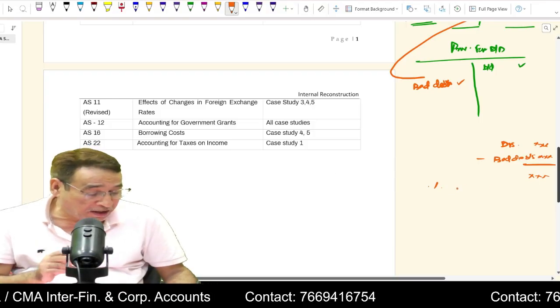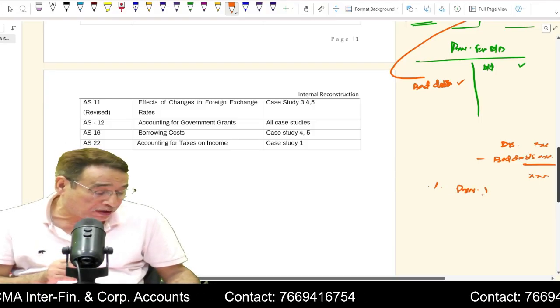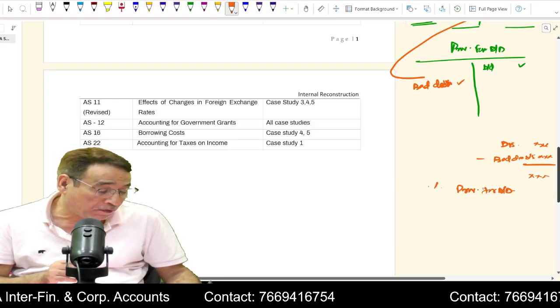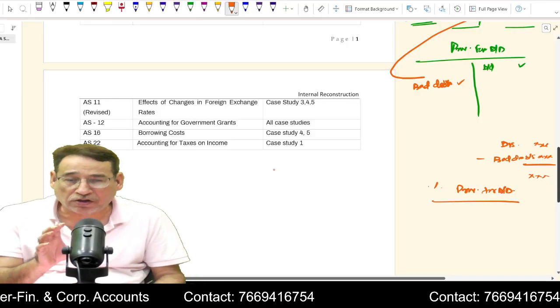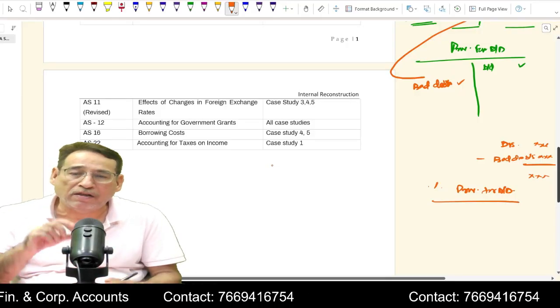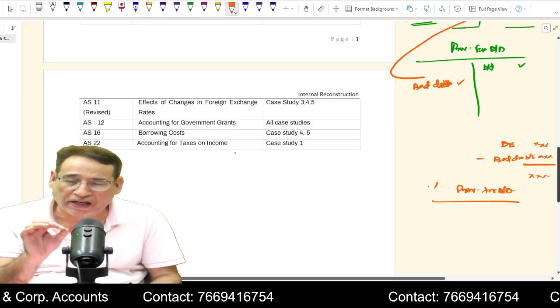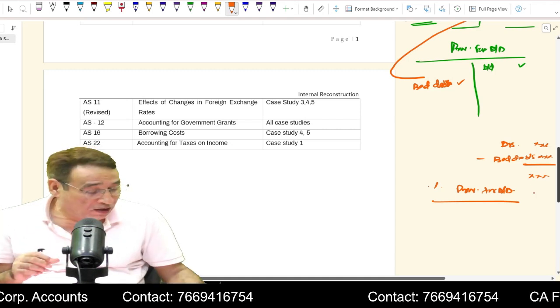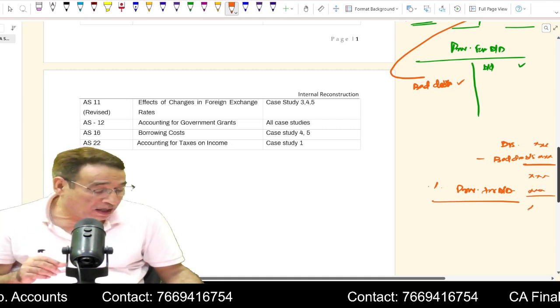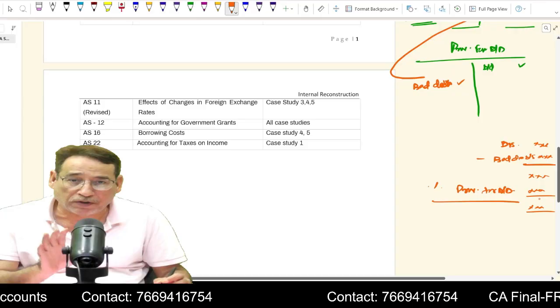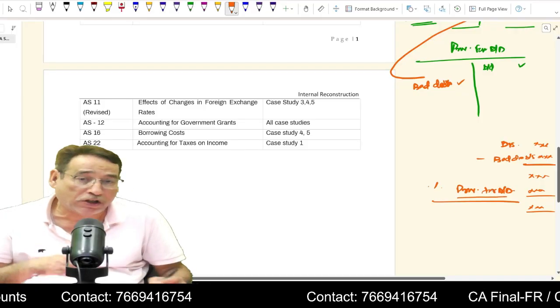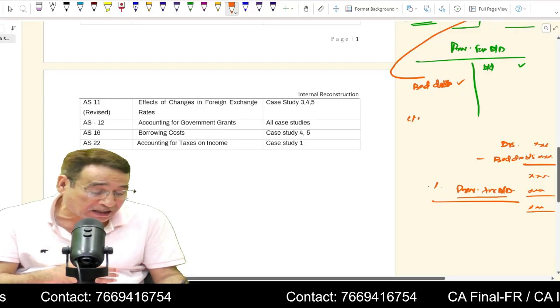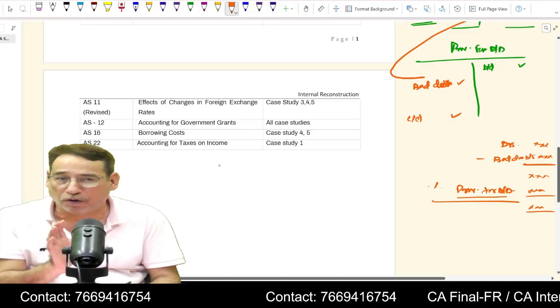Now, you create that provision on these debtors, provision for doubtful debts. Whatever percentage is given in the question, indirectly it means there should be so much closing balance in the provision for doubtful debts. So you also deduct the same, and this will be your closing amount of debtors. But importantly, whatever provision you have created will be considered as the closing balance. This is the most important part.